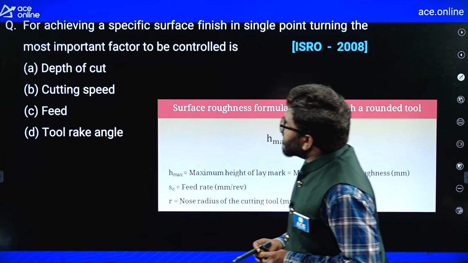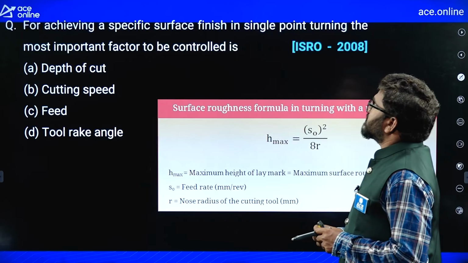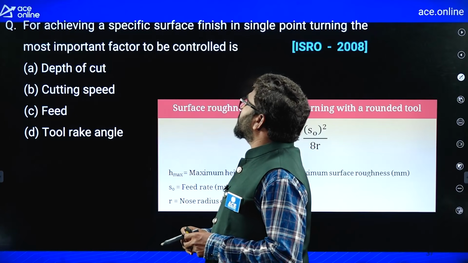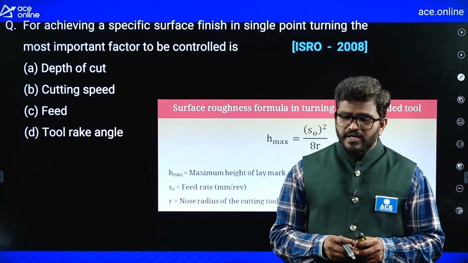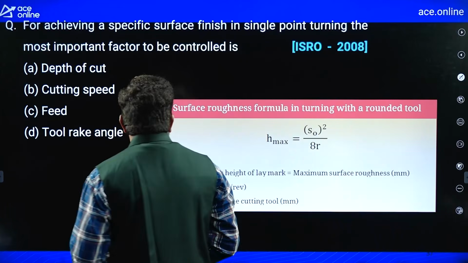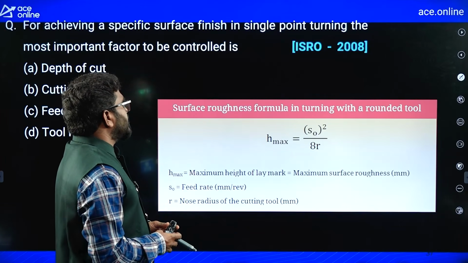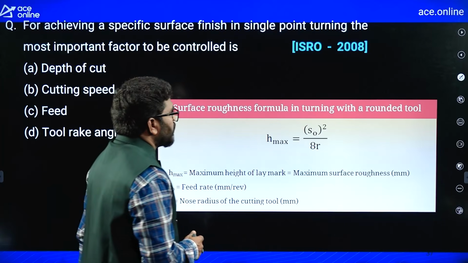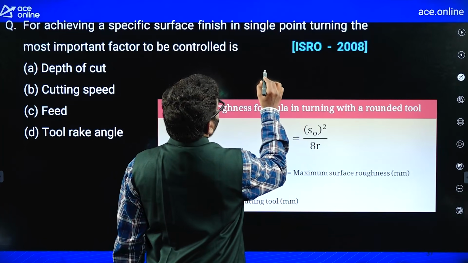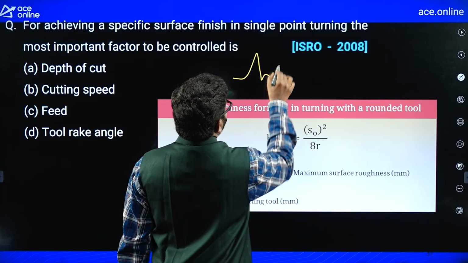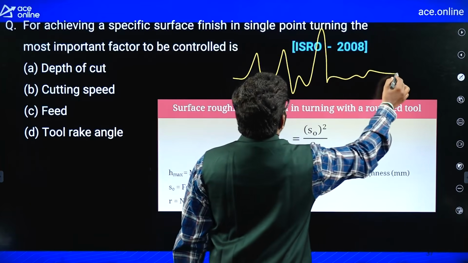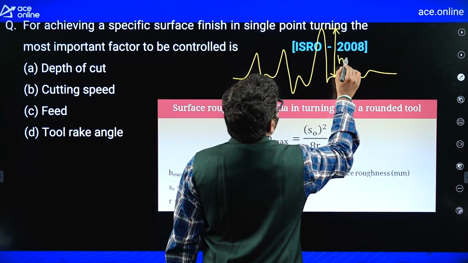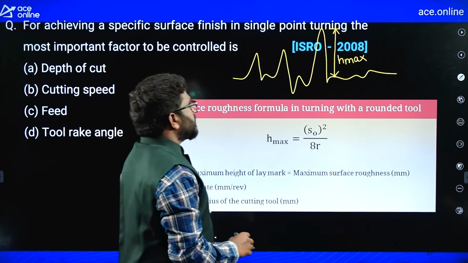Now, for achieving a specific surface finish in single point turning, the most important factor to be controlled is... see, the specific surface finish or roughness depends on the roughness formula for the turning operation. Let us consider this is the maximum peak height, H max.